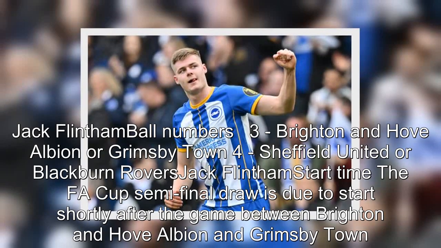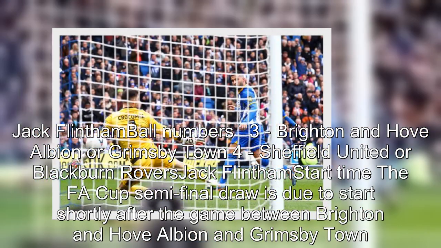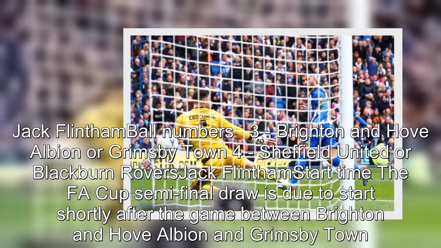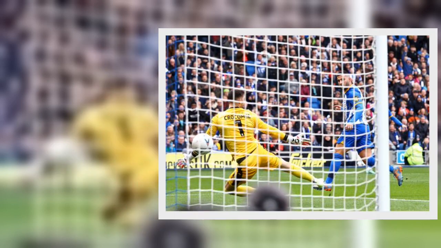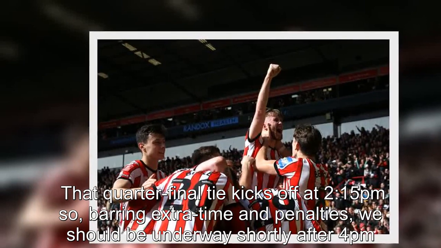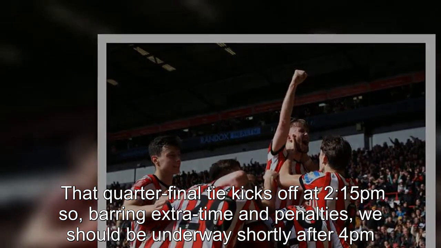Jack Flintham. Ball numbers: 3 Brighton and Hove Albion or Grimsby Town, 4 Sheffield United or Blackburn Rovers. Start time. The FA Cup semi-final draw is due to start shortly after the game between Brighton and Hove Albion and Grimsby Town. That quarter-final tie kicks off at 2:15 p.m. so, barring extra time and penalties, we should be underway shortly after 4 p.m.